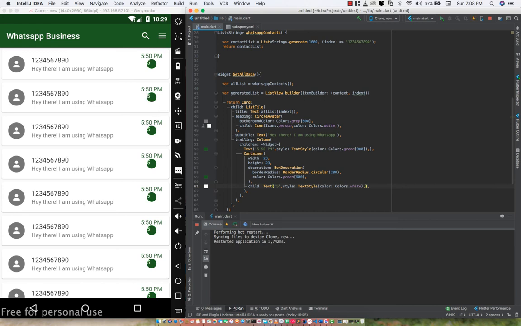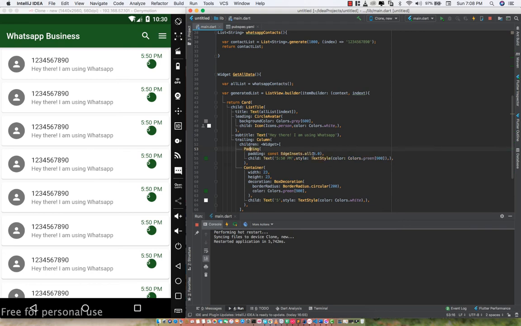So now let's try to work with the padding. With the text, I would like to pad the whole thing. Let's pad the text, and I'm just going to use symmetric, and let's set the horizontal to 4, and let's set the vertical to 2 for now, and let's see how it works.